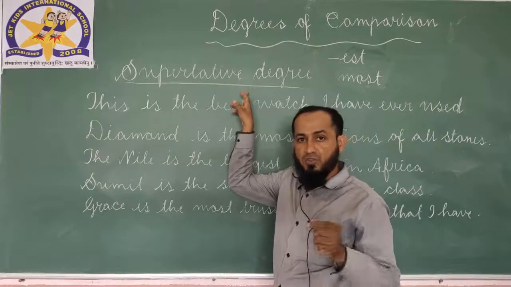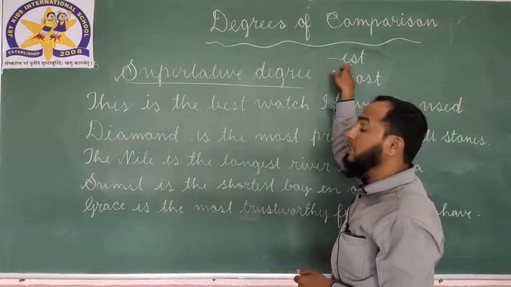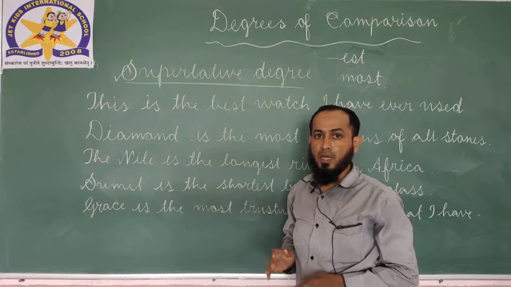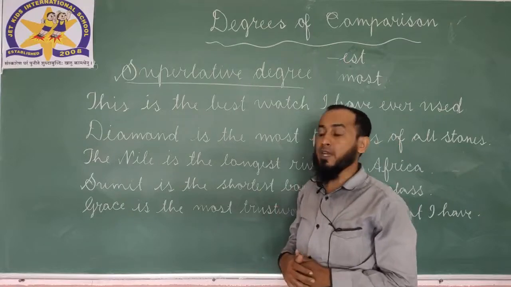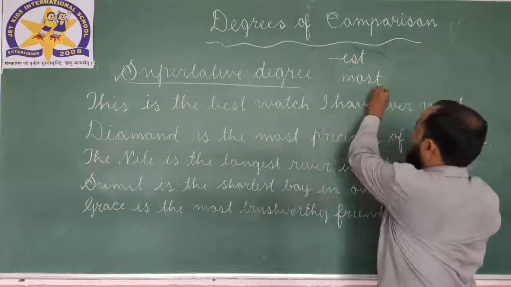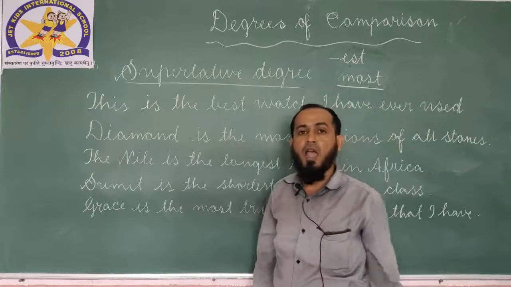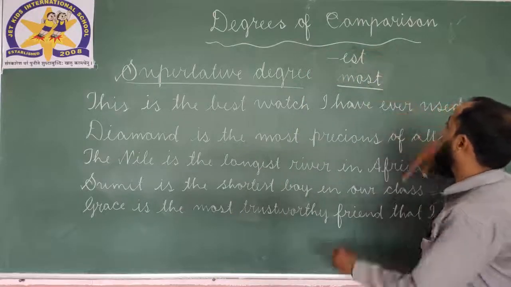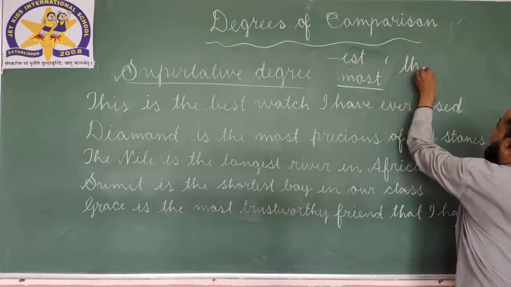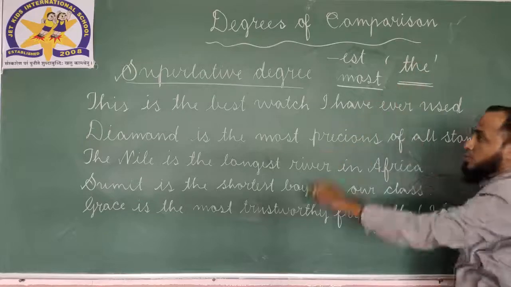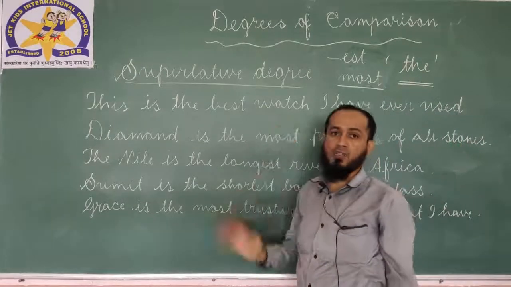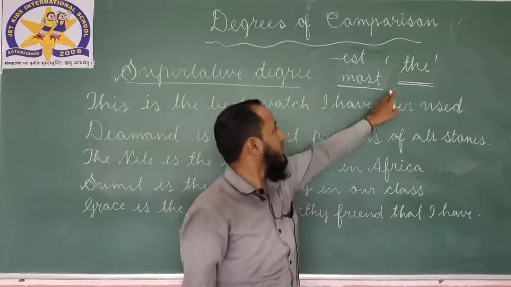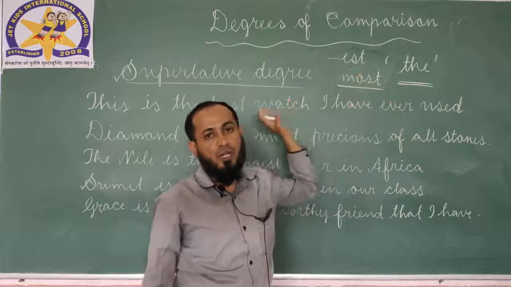Superlative degree is formed by adding est to the base adjective, and sometimes by adding most before an adjective. Clear? And apart from these, article the is used before superlative degree. Clear?